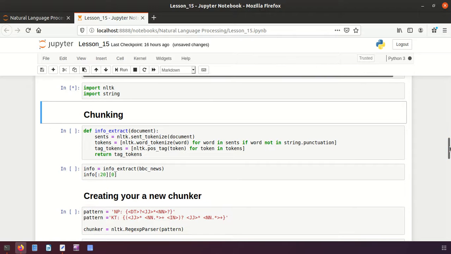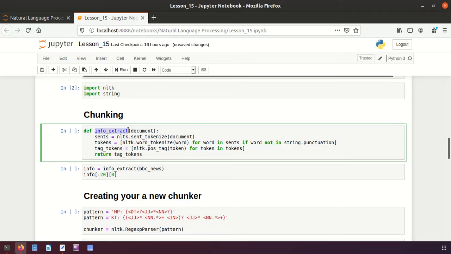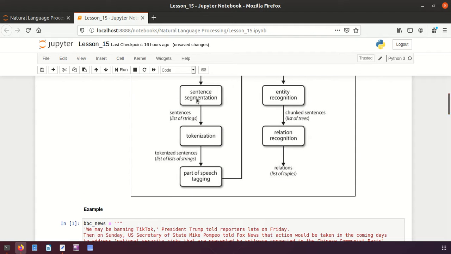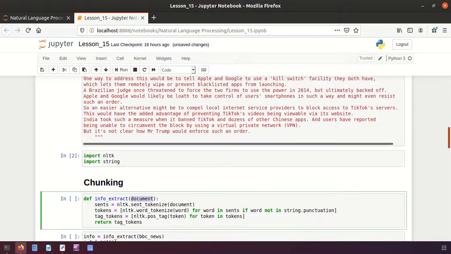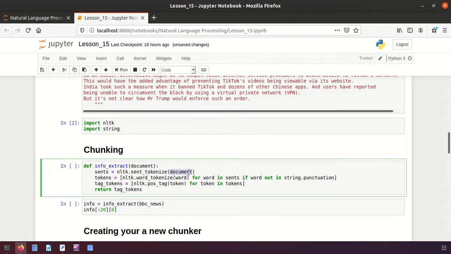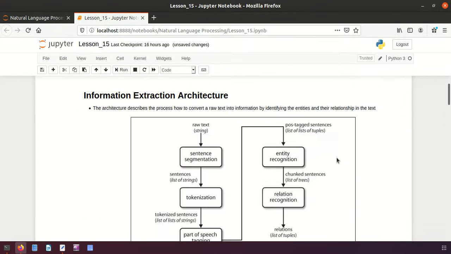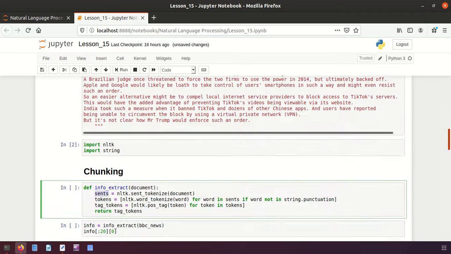And then here we have chunking. I will create a function called information extraction, and I will be passing a document to this function. According to this architecture, the first step is to split it. I will take the document and split it into sentences using the NLTK predefined function sent_tokenize. So the document will be split into sentences. That I have done here.